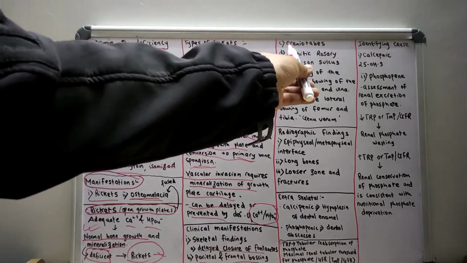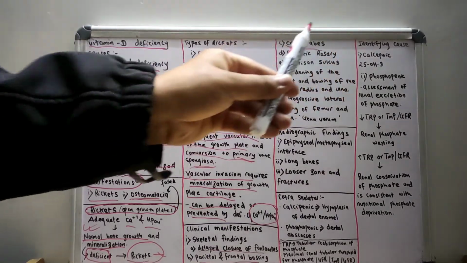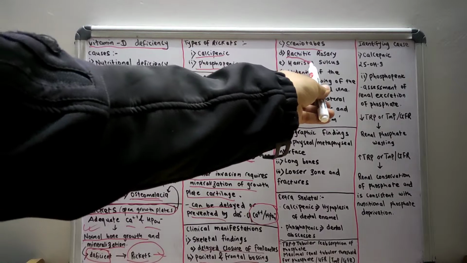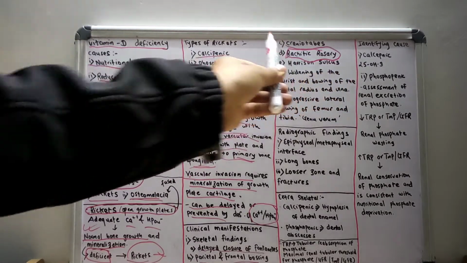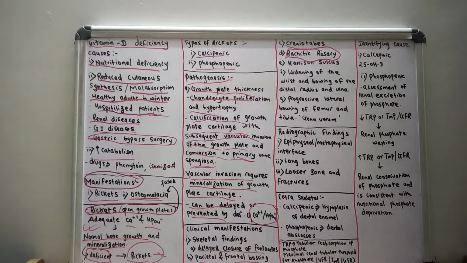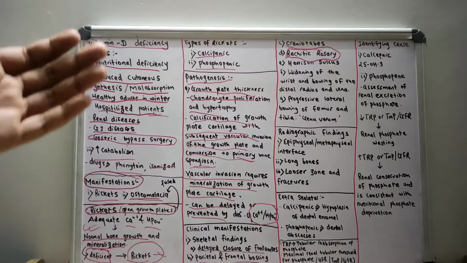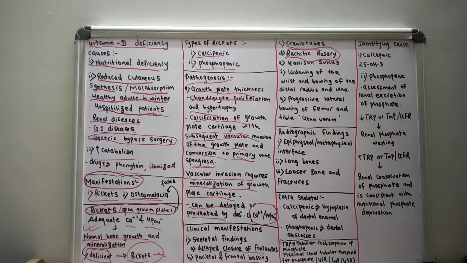There will be the craniotabes. There will be the rachitic rosary. The rachitic rosary, as you can see in the picture, is shown in the chest radiograph of the patient with rickets, which demonstrates the rachitic rosary.